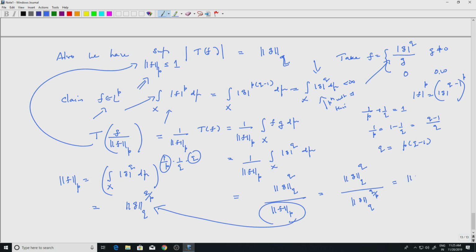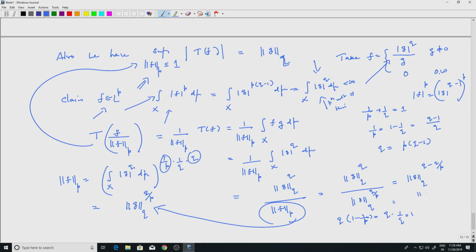So that is the L^q norm of g to the q minus q by p. Q minus q by p is, well, it is 1, because q minus q by p is q into 1 minus 1 by p, but 1 minus 1 by p is 1 by q, so that is q into 1 by q, that is 1.